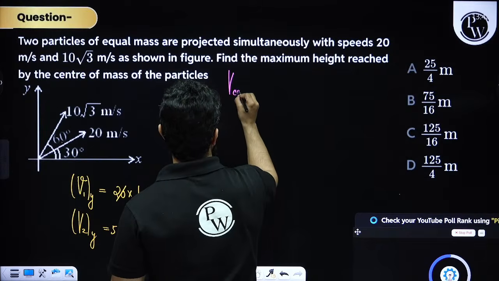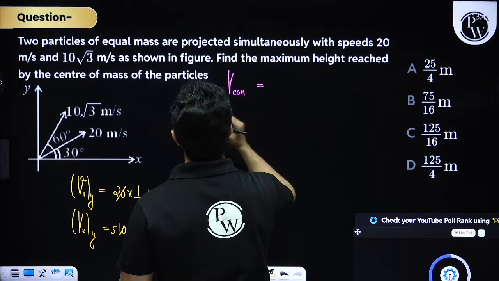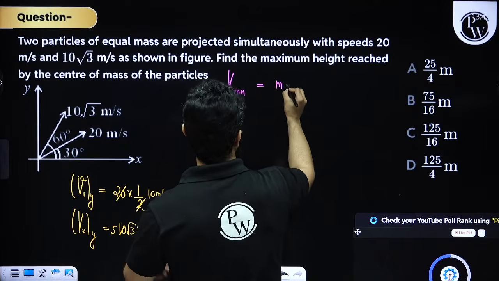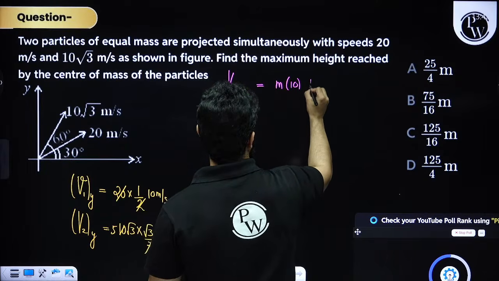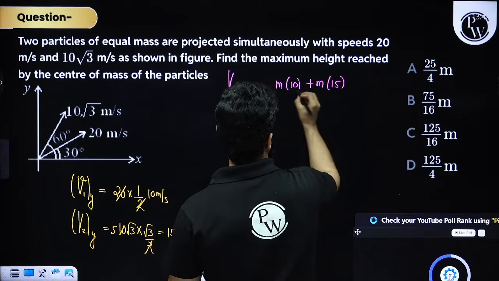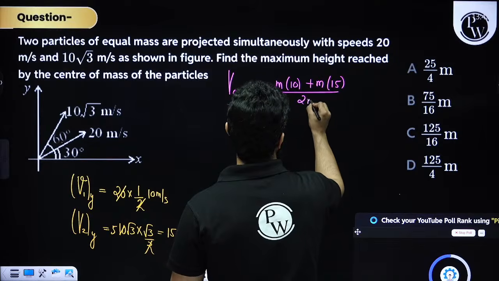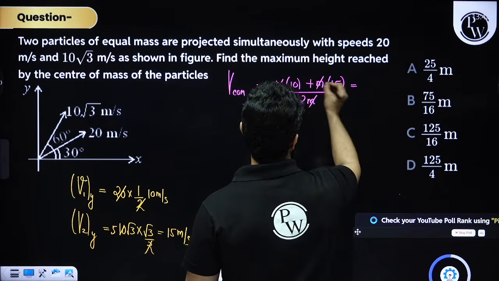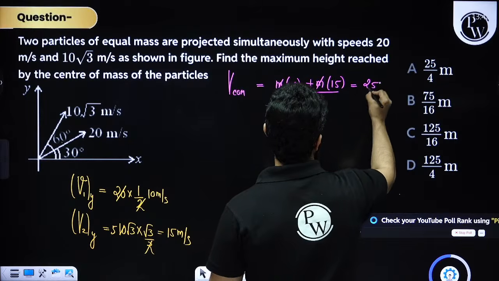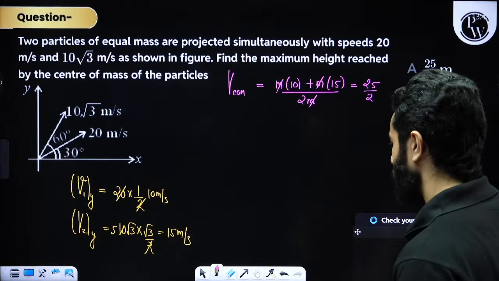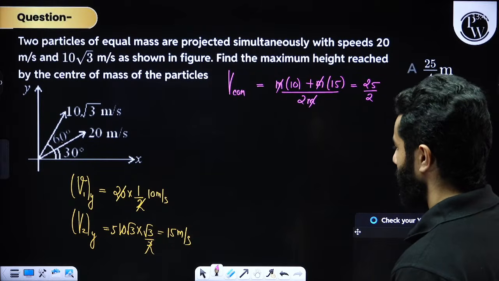This means that velocity of center of mass will be, equal masses, so m1 v1 plus m2 v2 divided by 2m. So you are going to get 25 divided by 2. 10 root 3 into root 3 by 2, so root 3 times root 3 is 3.